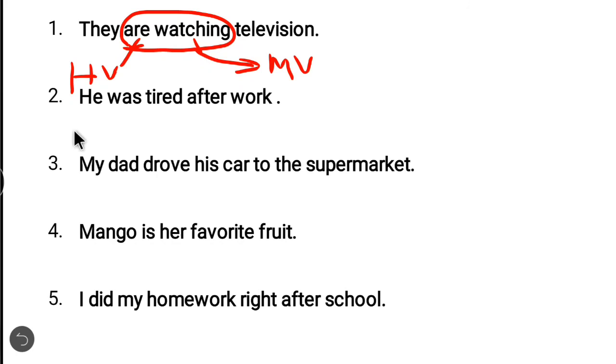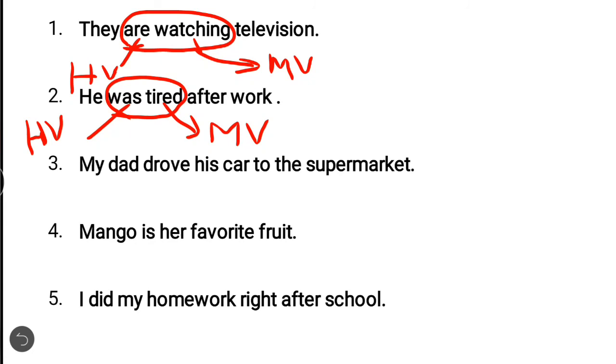Second sentence: he was tired after work. What is the verb over here? In the sentence, the verb is was tired. Was is the helping verb again, and tired is the main verb. Here the main verb is an action verb. Okay, tired. Next sentence.